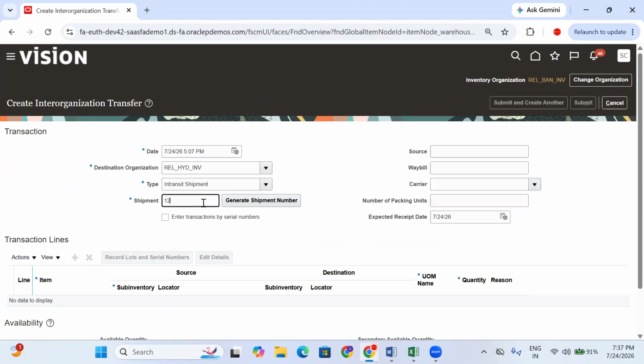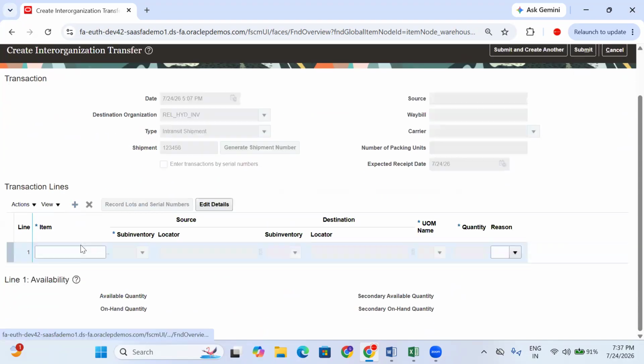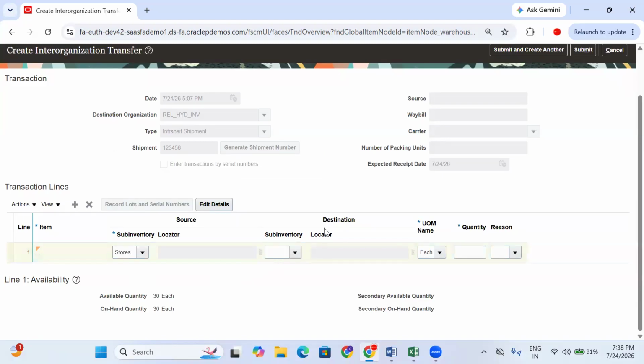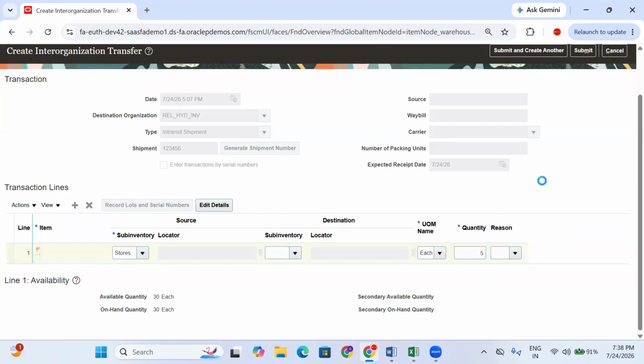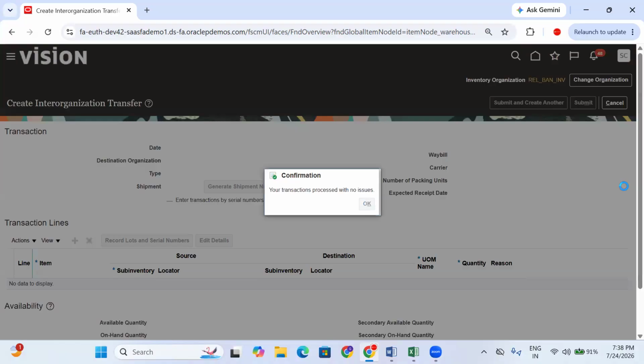System is asking what is the transit number, 1, 2, 3, 4, 5. What is the item and what is the quantity? Samsung. System is asking what is the sub-inventory? Stores. See, system is not asking destination. Why? Because at the time of receiving, they are putting the material to their destination location.